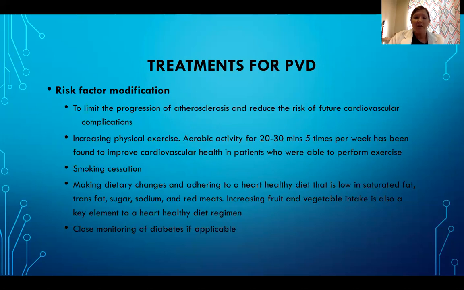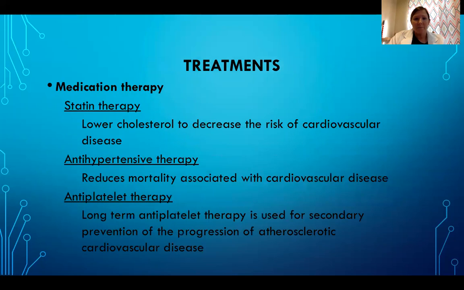Smoking cessation, and making dietary changes and adhering to a heart-healthy diet that is low in saturated fat, trans fat, sugar, sodium, and red meats. Increasing fruit and vegetable intake is also a key element to a heart-healthy diet regimen. And also close monitoring of diabetes if applicable.